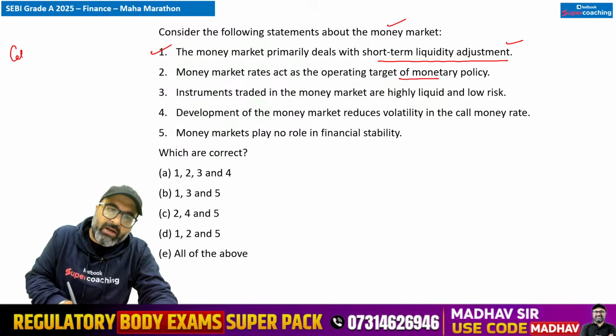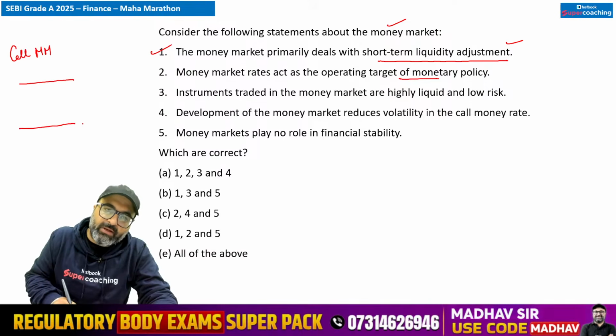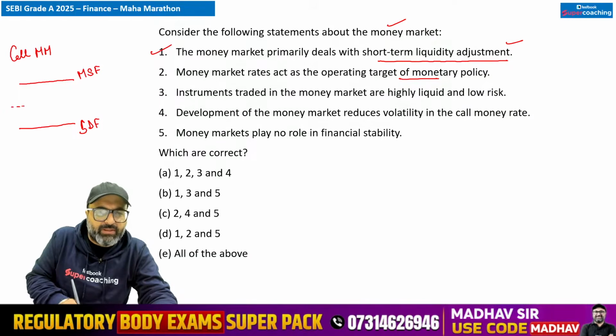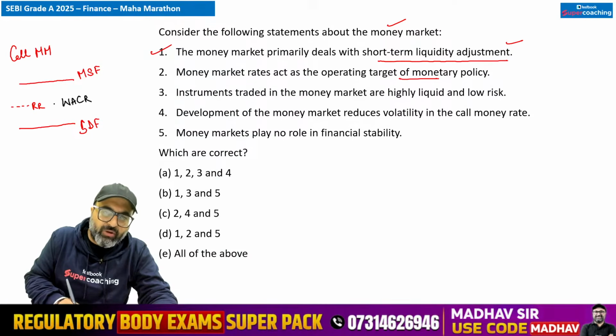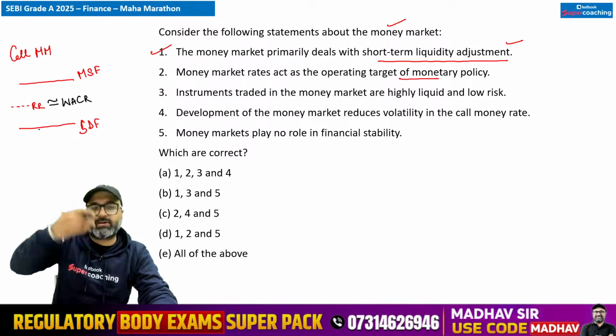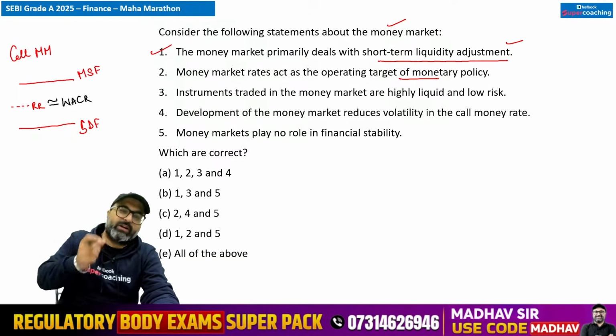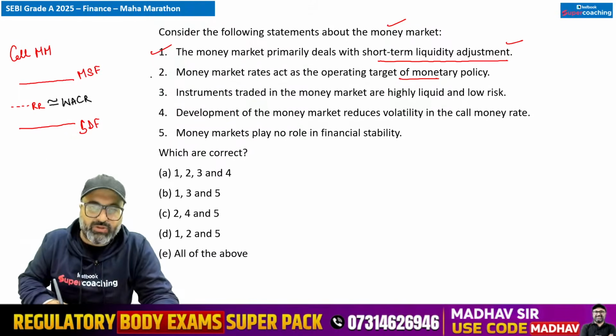बिल्कुल. अगर मैं call money market की बात करूं, in case of call money market, we all know that the floor limit is standing deposit facility, the roof limit is MSF, marginal standing facility, and in the mid we have repo rate. If in this case the weighted average call rate is close to repo rate, that means monetary policy transmission is pretty good. But if weighted average call rate is way above or way below the repo rate, then monetary policy revision needs to be done. So this is absolutely correct.